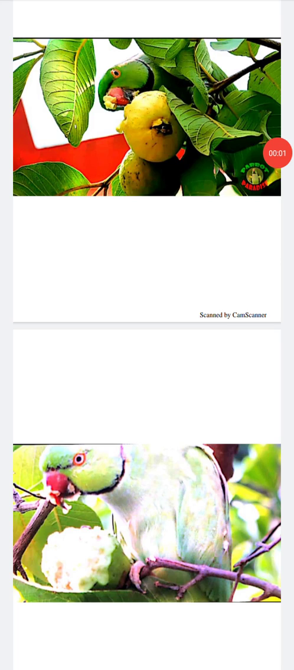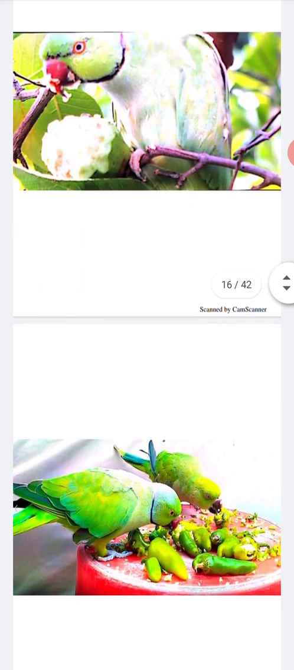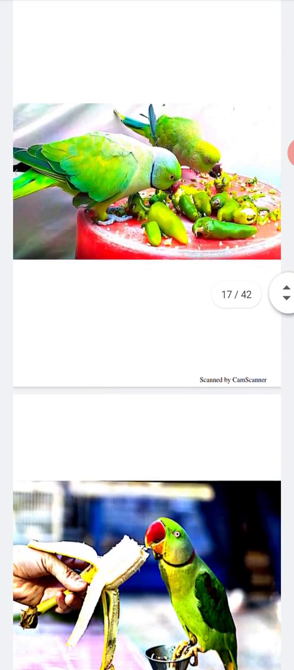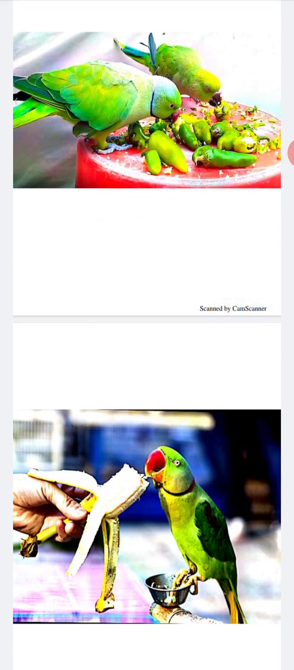What does a parrot eat? A parrot eats guava, green chilies, insects and fruits with its crooked and sharp beak.